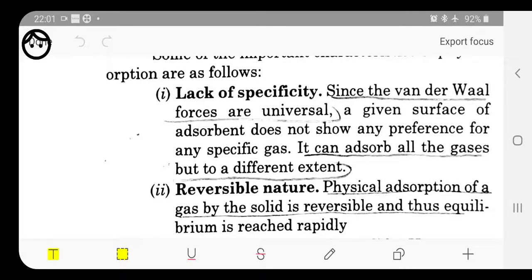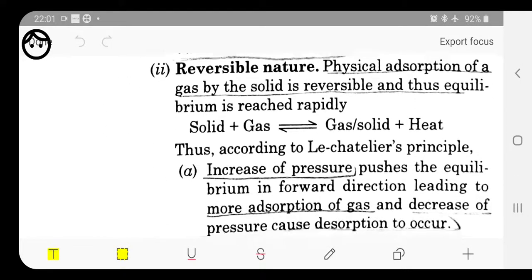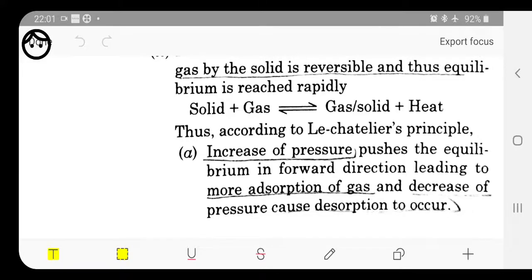Second, reversible nature, because the force of attraction present between the adsorbate and the adsorbent is very weak. That's why they are reversible in nature. According to Le Chatelier's principle, because we are talking about gases which act as adsorbate, whenever we increase the pressure, gases can be adsorbed more quickly. On increasing the pressure, gases are adsorbed, but on decreasing the pressure, the gases adsorbed over the surface of the adsorbent may escape out.